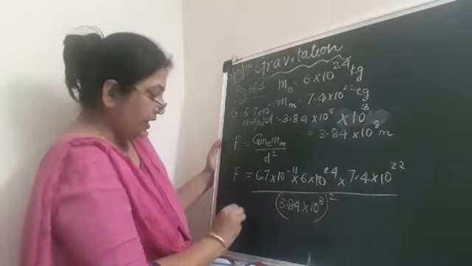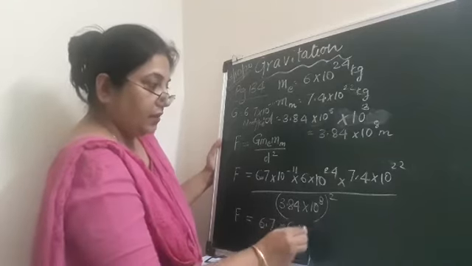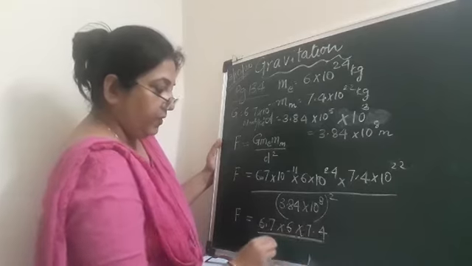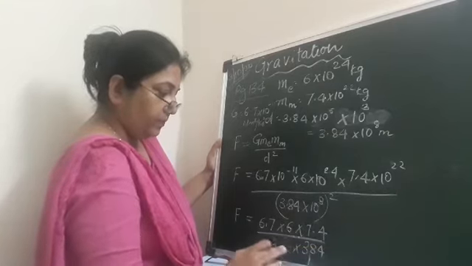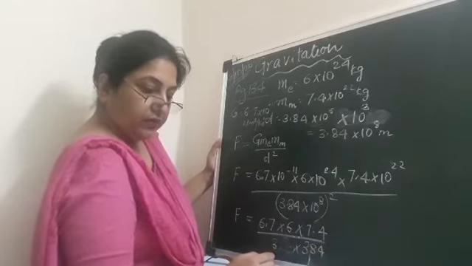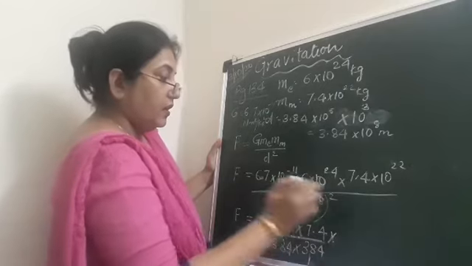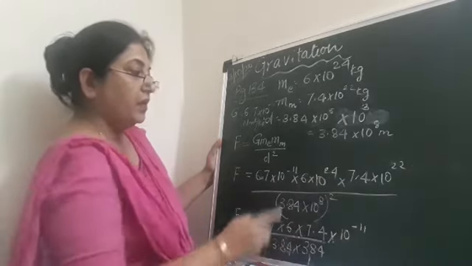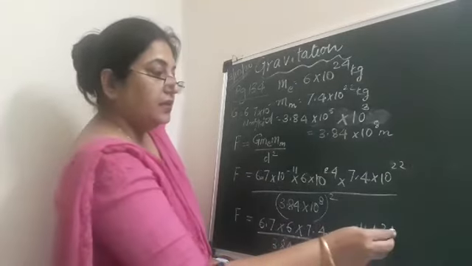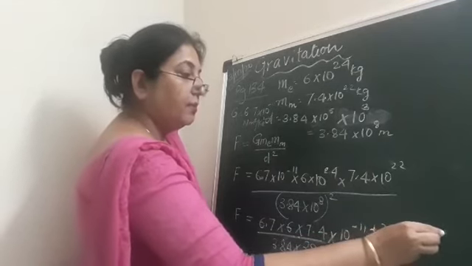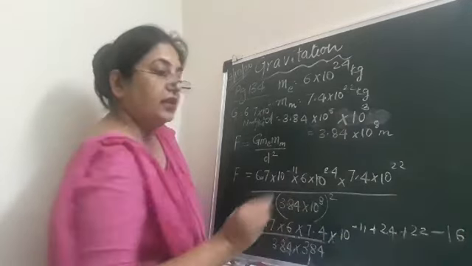So F is equal to 6.7 into 6 into 7.4 upon 3.84 into 3.84, and into 10 to the power of minus 11 plus 24 plus 22 minus 10 to the power of 16. When the bases are the same we add the powers.